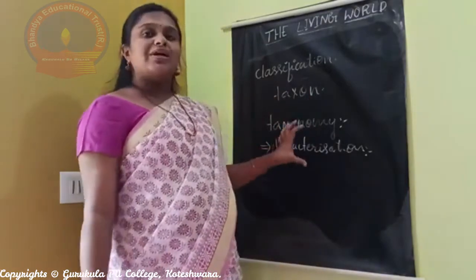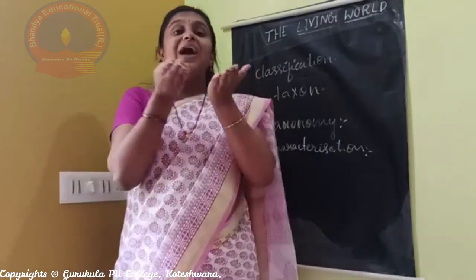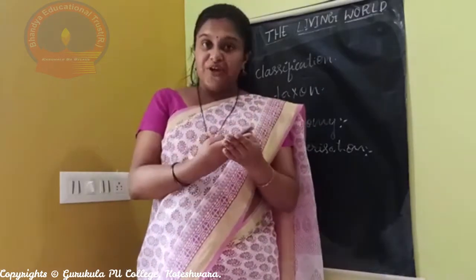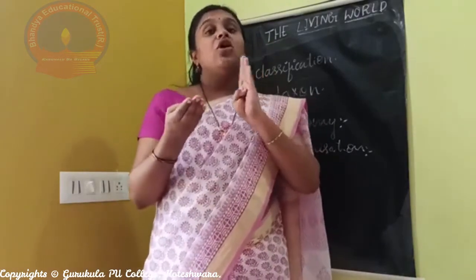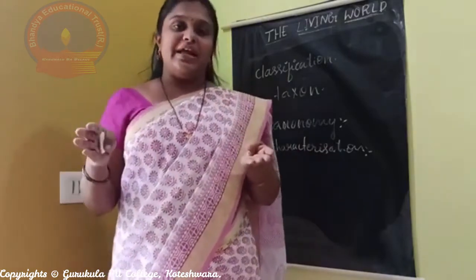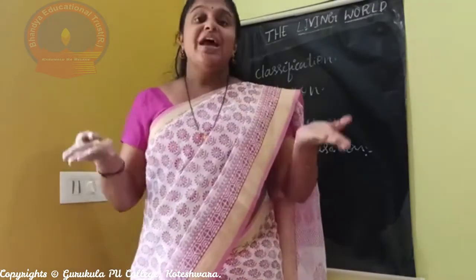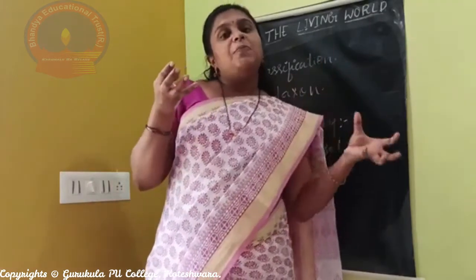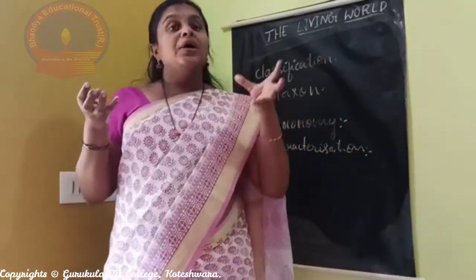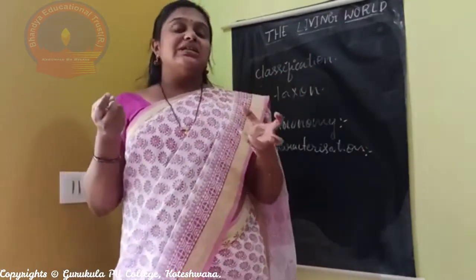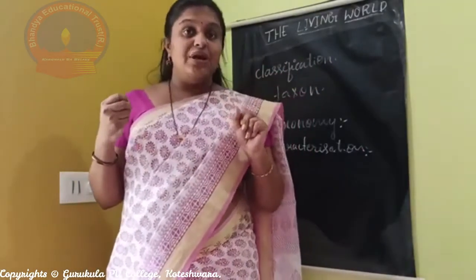After characterization, we have to compare the characters of the organism we have with the characters of organisms we already know. Is there any similarity? Is there any dissimilarity? Finally, we put them in the group which has similar characters, and that is classification.